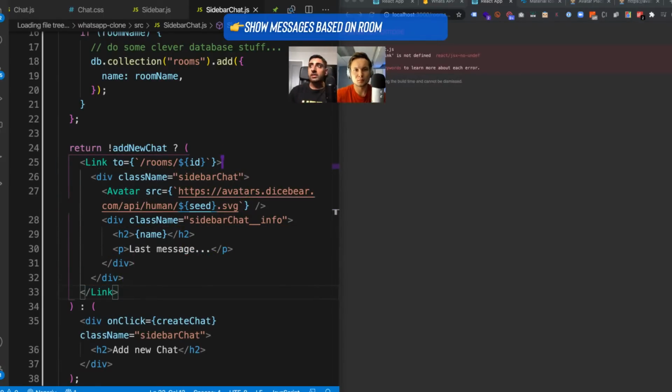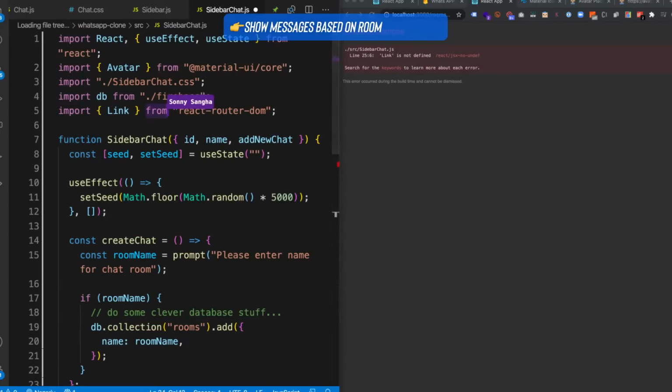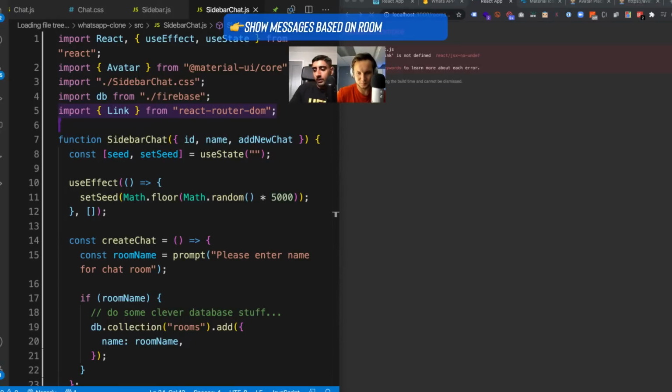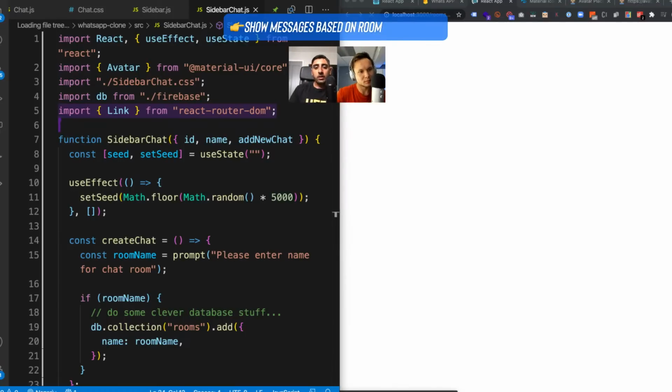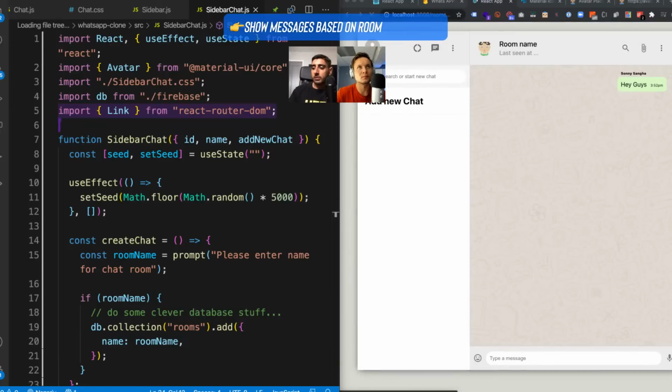Now it says link is not defined because you need to import the link. So I'm going to import link from React Router DOM. Save it. And now, once that loads up, we should be able to see that everything's a link. So we'll sort out the styling in a sec.